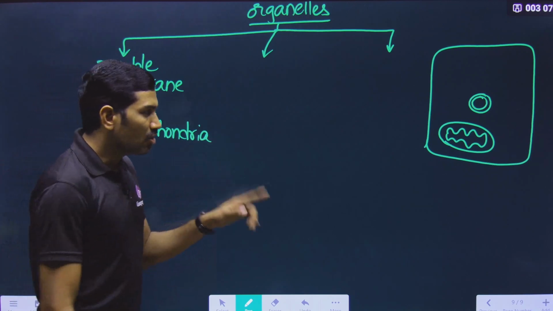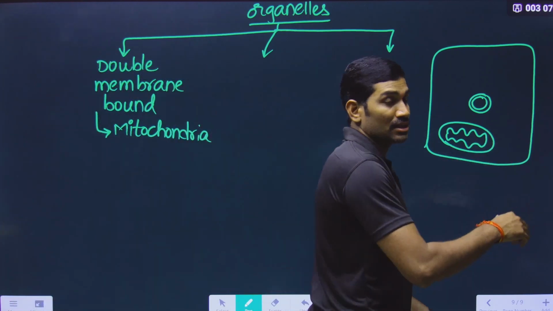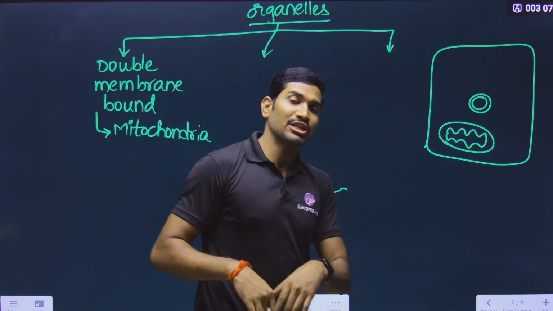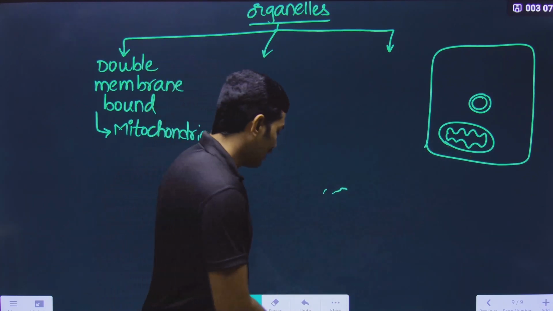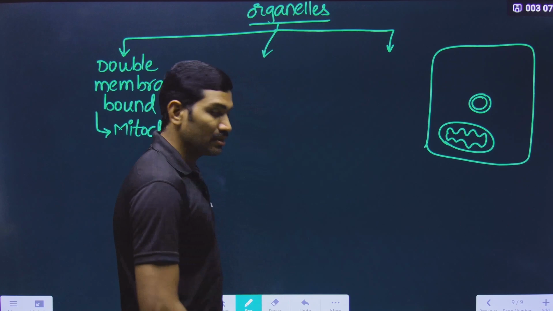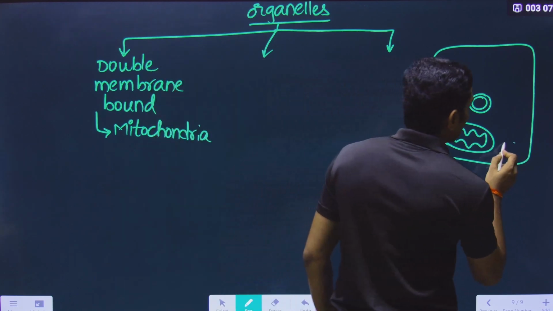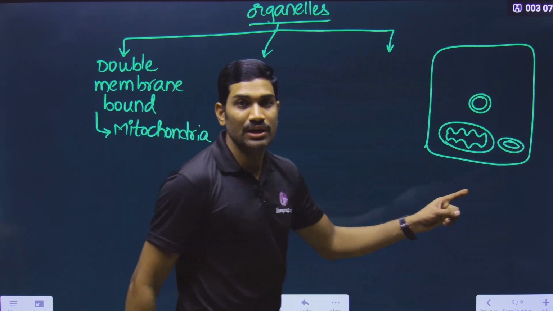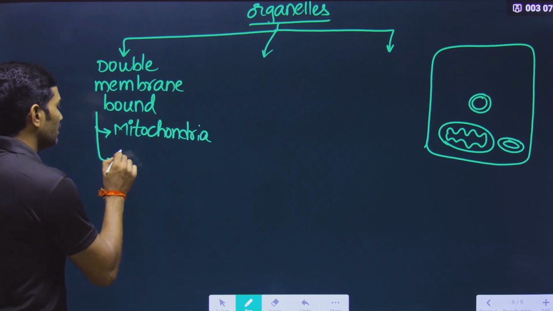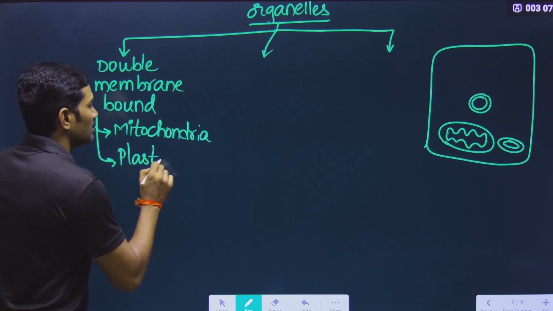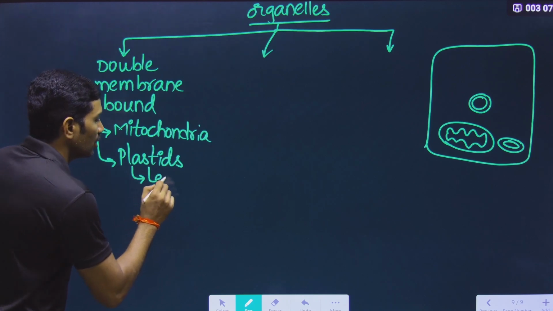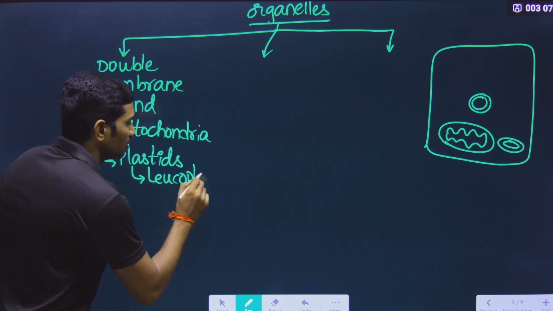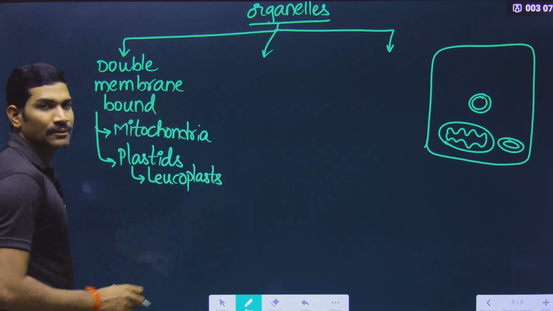Mitochondria will come under this. Okay. And not only this, in the case of plant cells, mitochondria are present in both plant and animal cells. All the eukaryotes have mitochondria. But what about the plastids? Plastids are also double membrane bound organelles. So here we are writing the plastids, and these plastids are of different types. What are these plastids? Different types. Leucoplasts. Anyhow, slowly we will study all these things. Simply the names we are writing here.